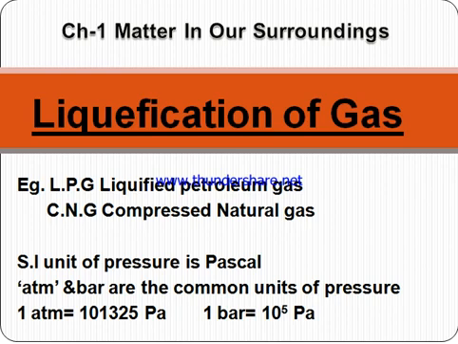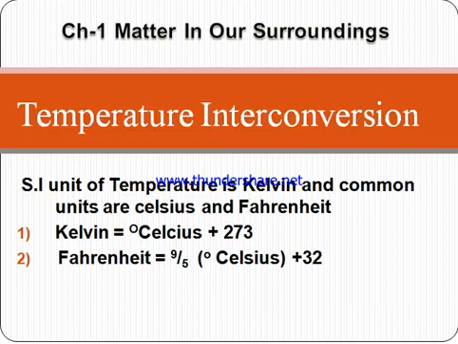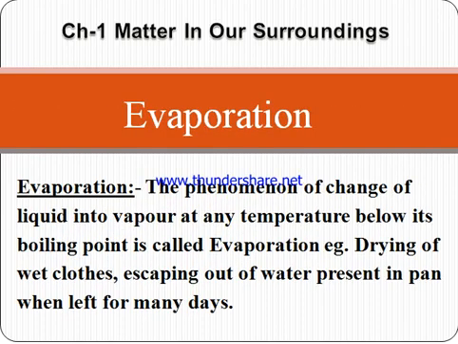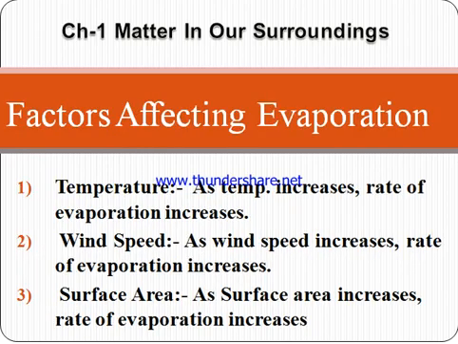After that we have done the temperature interconversions, and after temperature interconversions we have discussed evaporation, that is the phenomenon of change of liquid into vapor at any temperature below its boiling point, known as evaporation. We have discussed the factors. There are 5 factors. First is, if temperature increases, rate of evaporation increases.